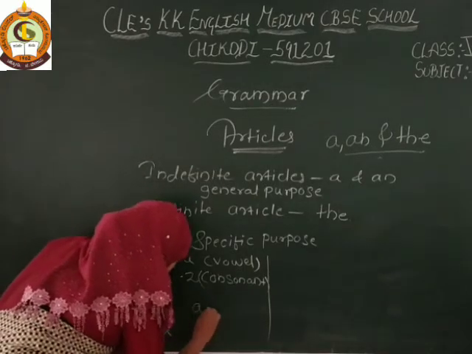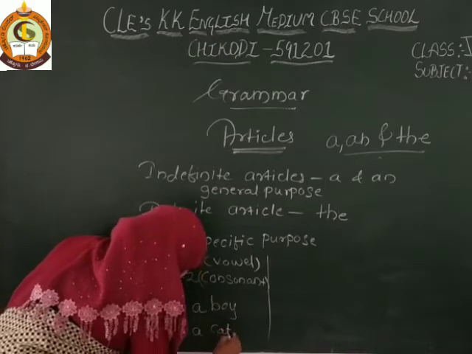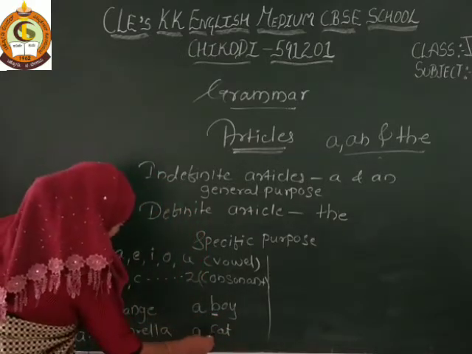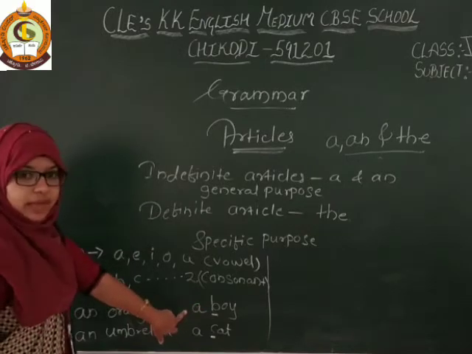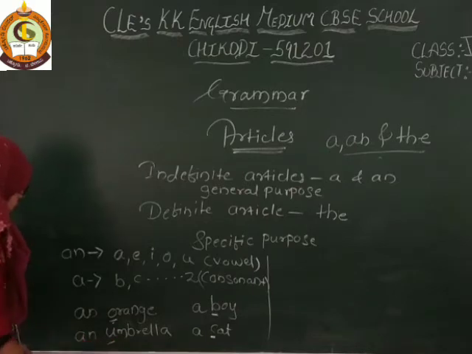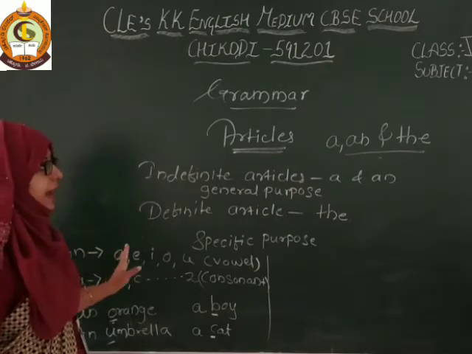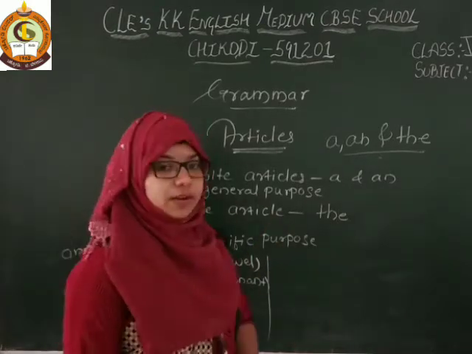A: a boy, a cat. See here, the noun starts with a consonant, so we use a. Here you just see these are vowel words, so we use an. Got it? This is about a and an, indefinite articles, because we use them for general purpose.